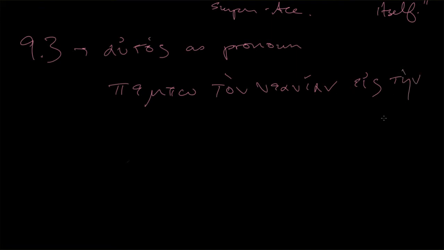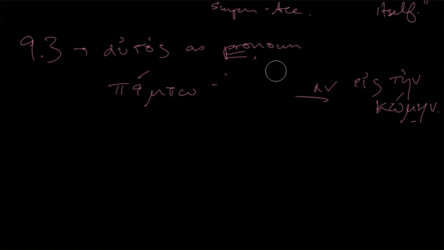But to the village, eis tēn kōmēn, as you're probably all sick of by now. So here, there's no autos here. I'm saying I am sending the young man, an accusative, masculine thing, into the village. But we could replace this, and that's what pronoun means. This is kind of in place of or on behalf of a noun. So we can drop ton neanian and just add the accusative, masculine, singular form auton.